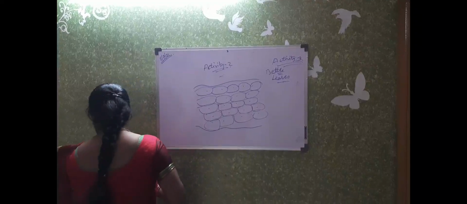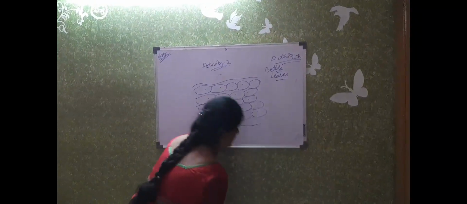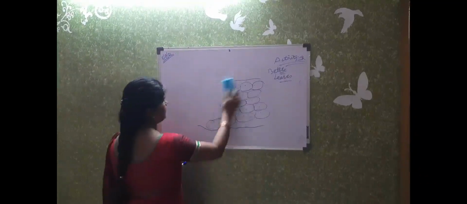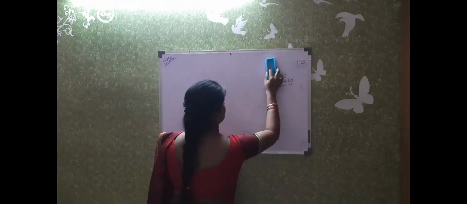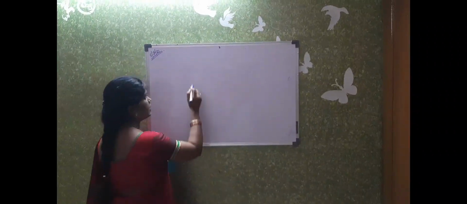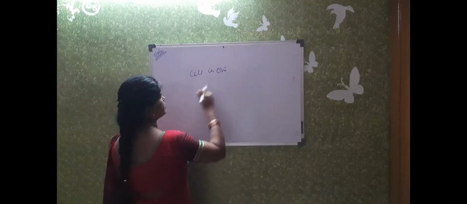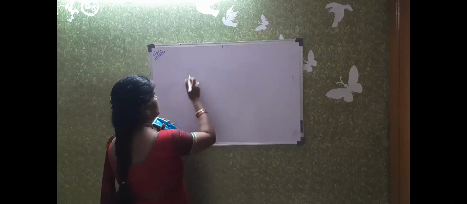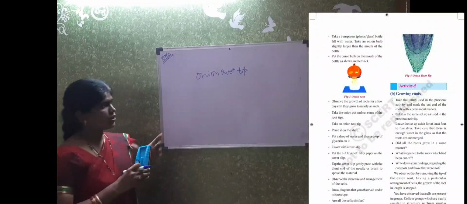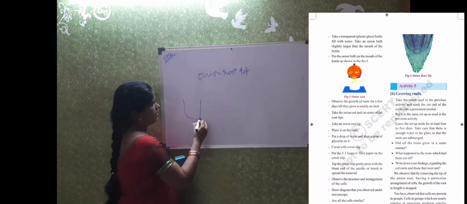Next one is activity 4. In activity 4 you have the picture showing the growth of cells in the onion root tip. For this you are going to take one beaker.